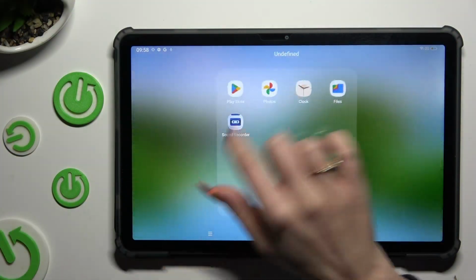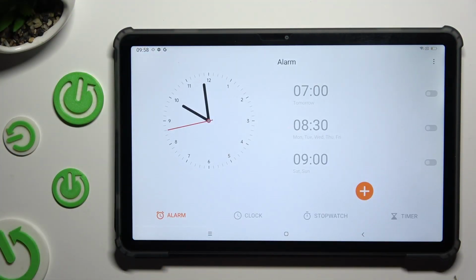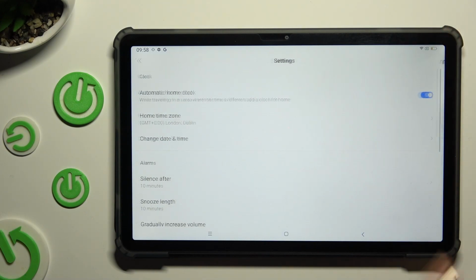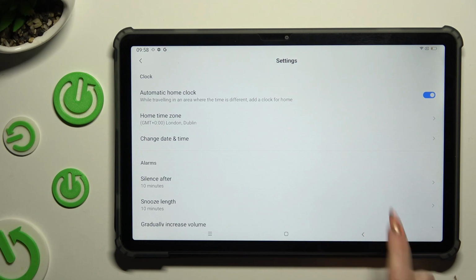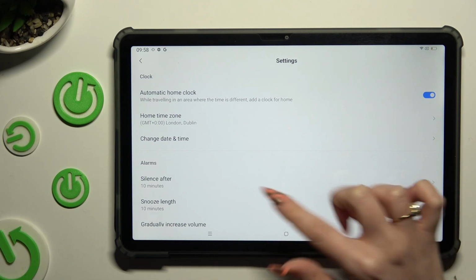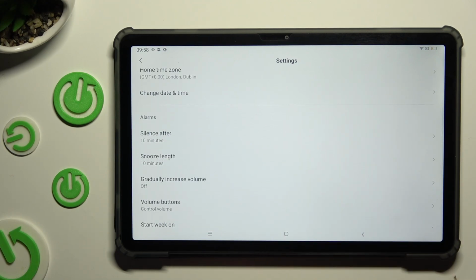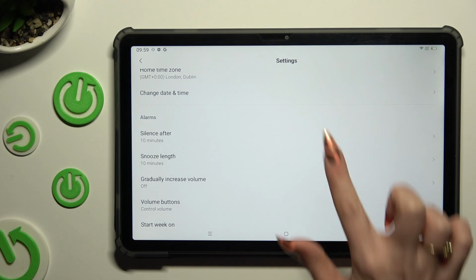Begin by opening Clock app and choosing Alarm section at the bottom left corner. Following that, click on those three dots at the top right one and select Settings. Then adjust all of those under Alarms however you wish to, like silence after.